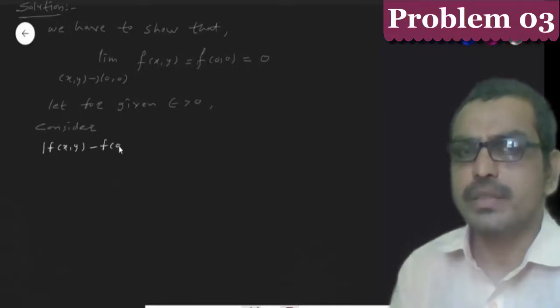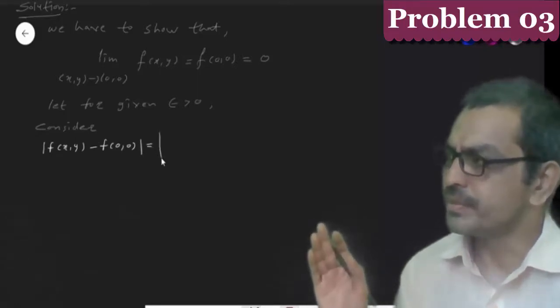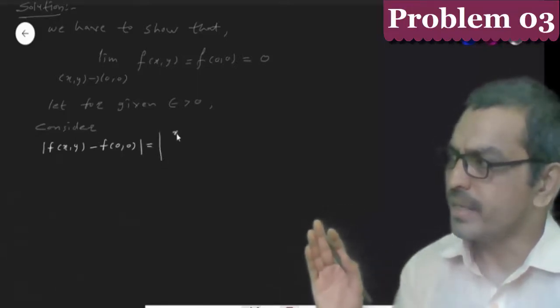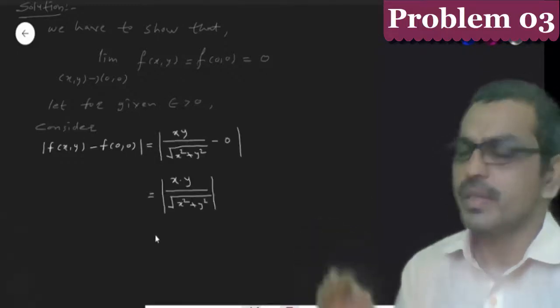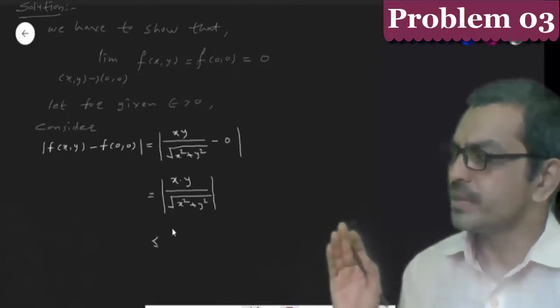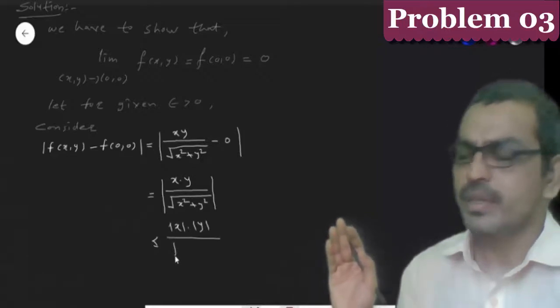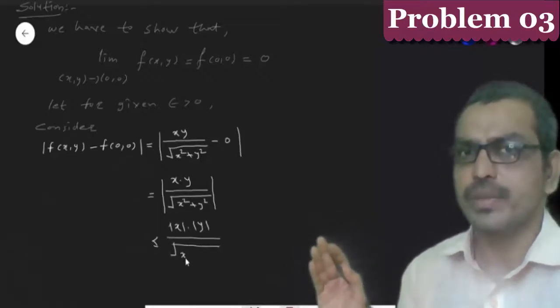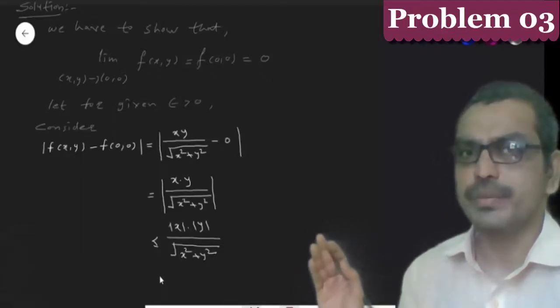Mod of f(x,y) minus f(0,0) is equal to mod of xy divided by the square root of x square plus y square, which is less than or equal to mod x into mod y divided by the square root of x square plus y square.